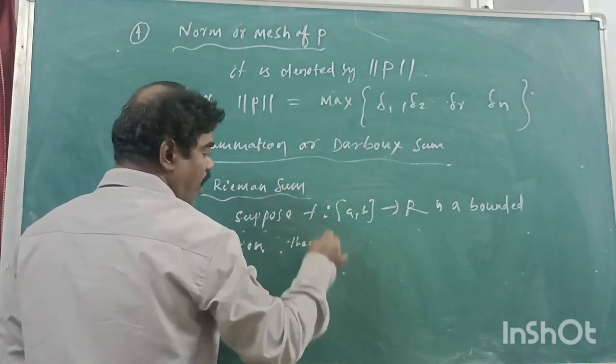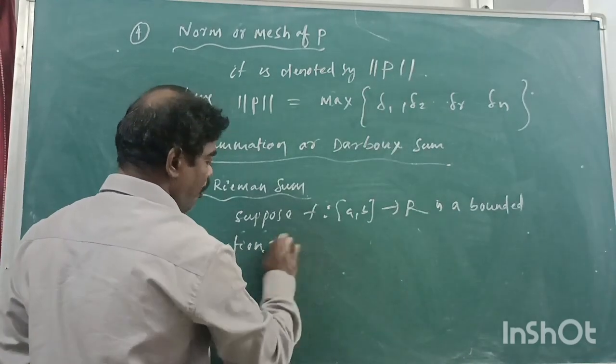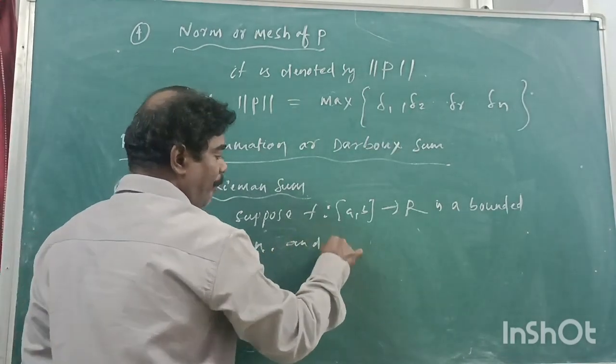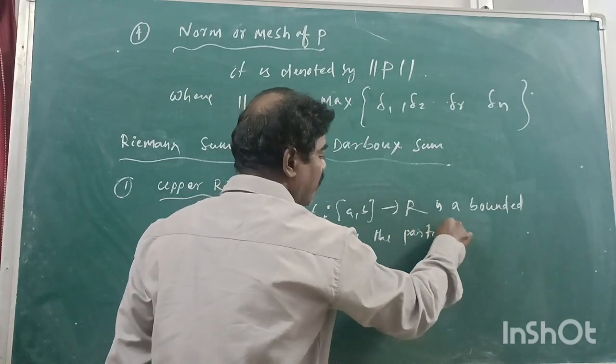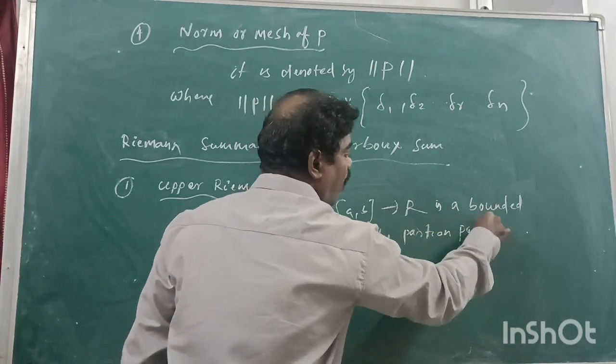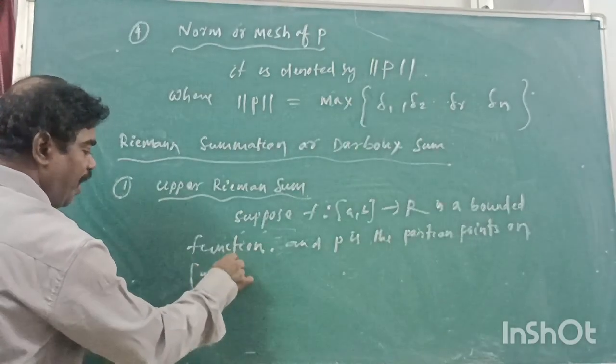Then P is the partition points on the closed interval a comma b.